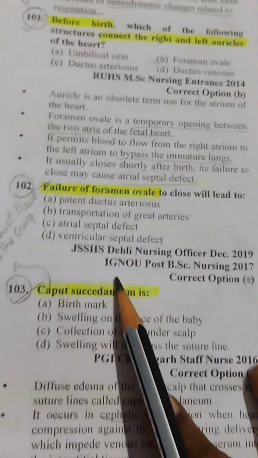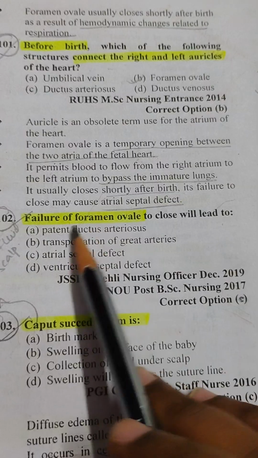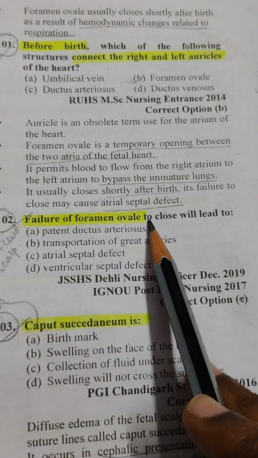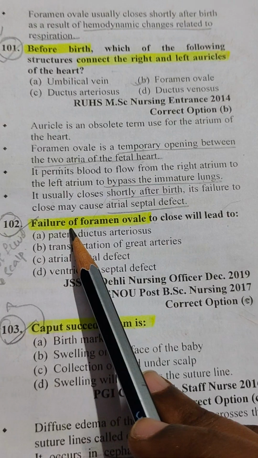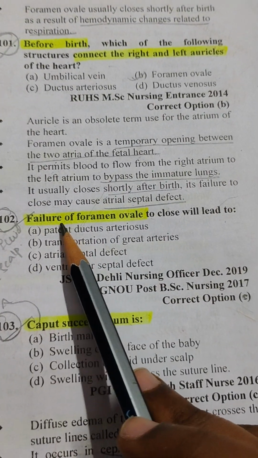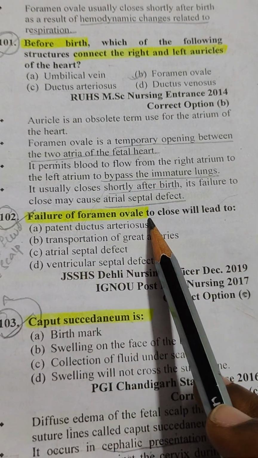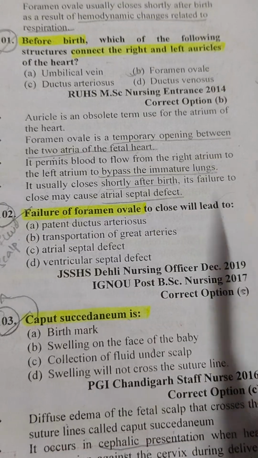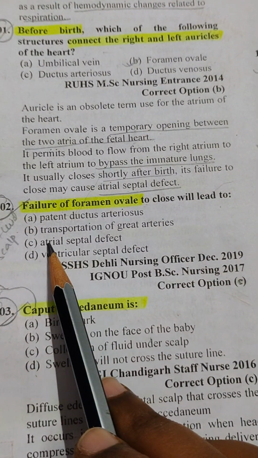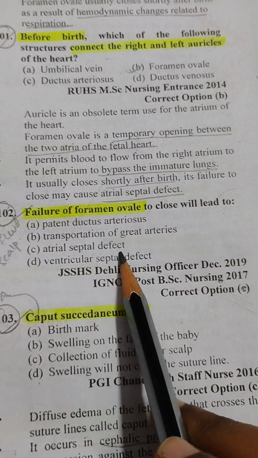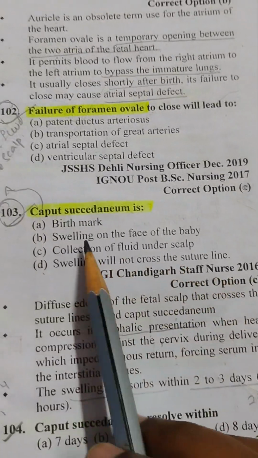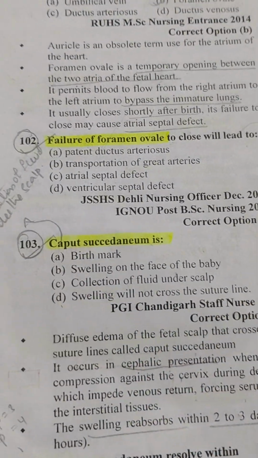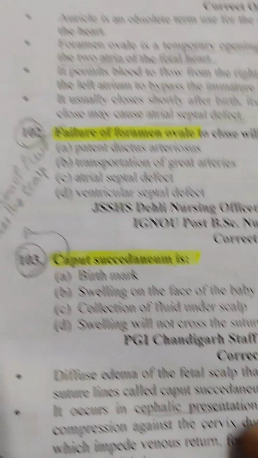Okay, the next one, failure of foramen ovale to close will lead to. Failure of foramen ovale to close will lead to. The answer is C. Atrial septal defect. Atrial septal defect. The next one. Next question.